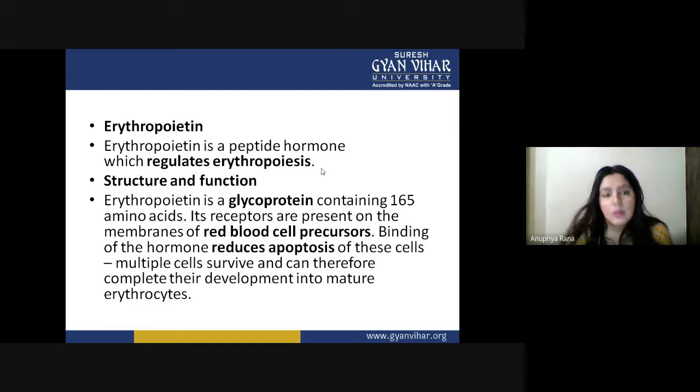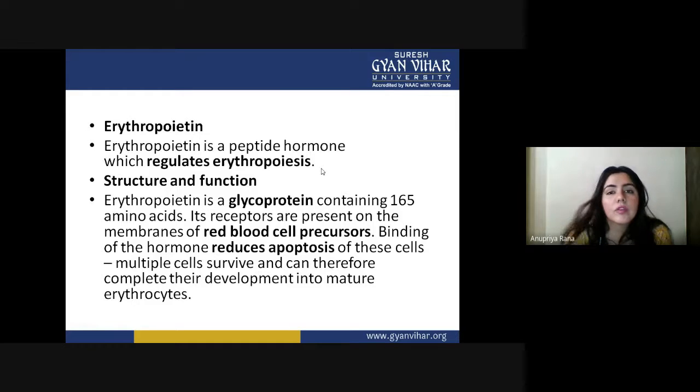First we are talking about erythropoietin. This is a peptide hormone. Hormones can be steroid based or peptide based, and most hormones are made up of proteins. Erythropoietin regulates erythropoiesis. As its name suggests, its major function is the regulation of erythropoiesis. This is the function that erythropoietin does.